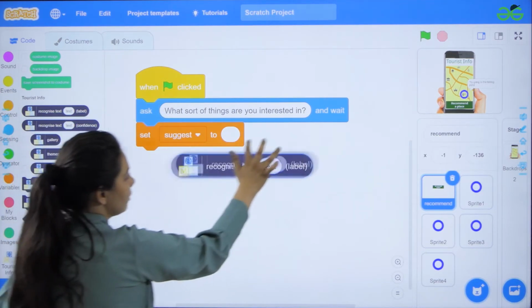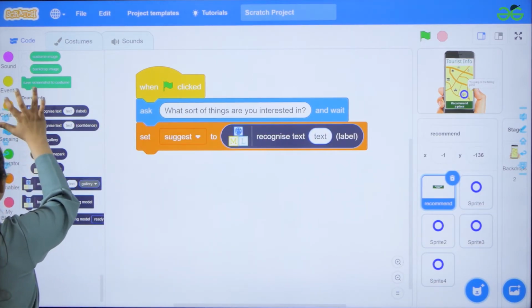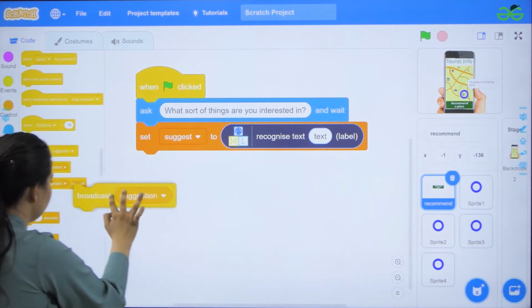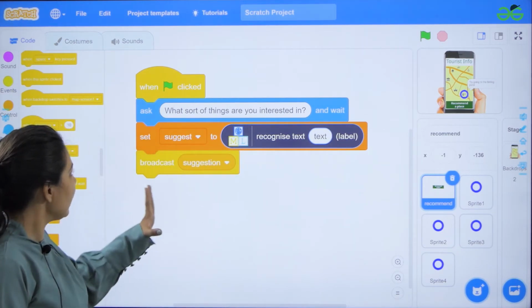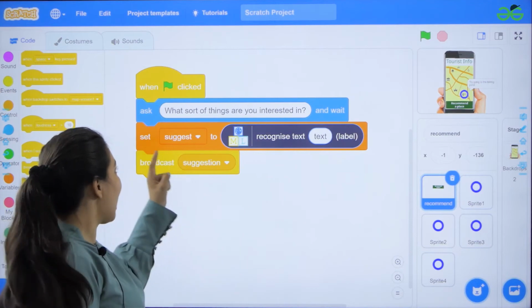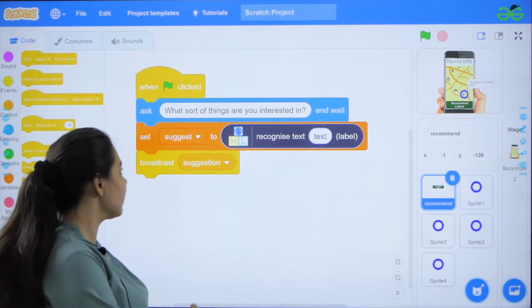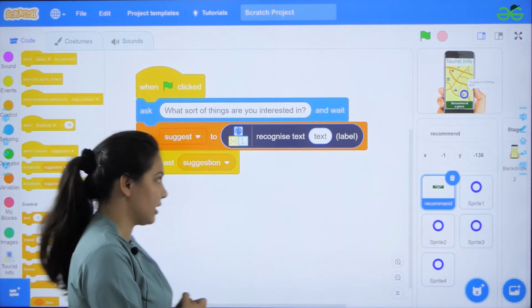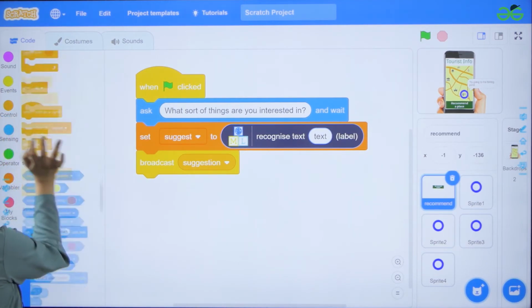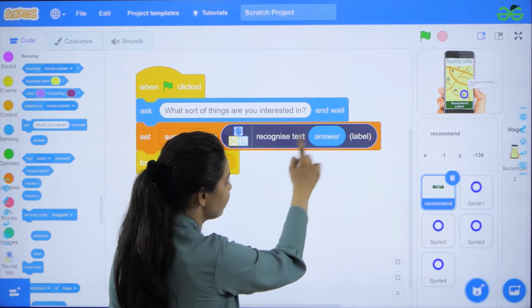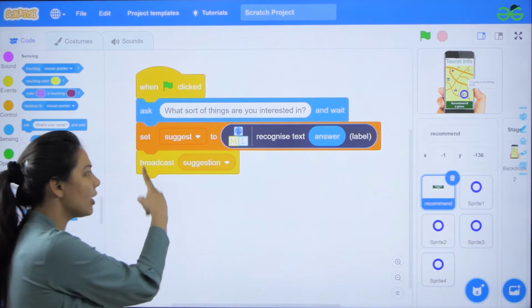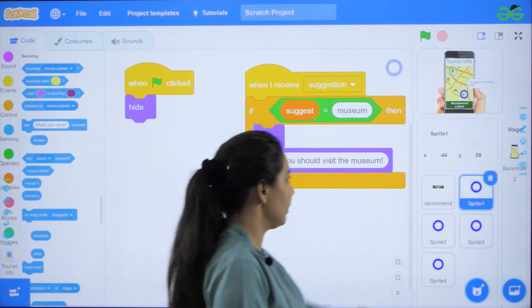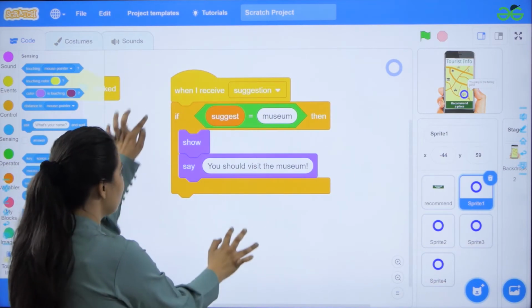So from here, I'll select this. And let's broadcast the suggestion. So when I click the flag, my bot should ask me what sort of things you are interested in, and then it will set the suggestion according to the label of my training section. And let us add the answer of recognizing text through label and then broadcast the suggestion message to my script of code. Now click on this sprite 1 and modify this script as well.